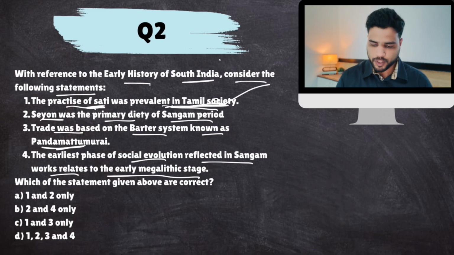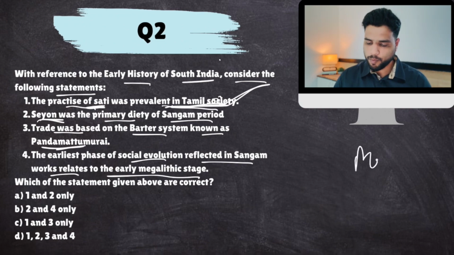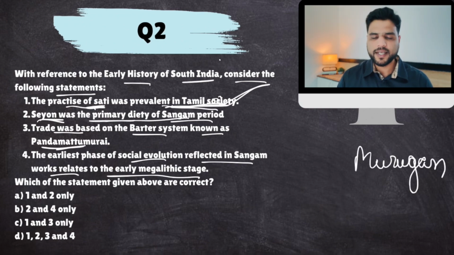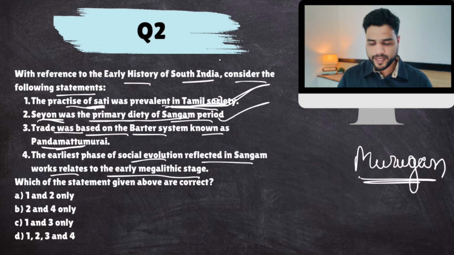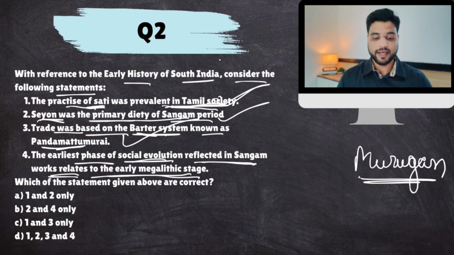Seon is another name for Murugan, so remember that Murugan was the primary deity of the Sangam period. Trade was based on the barter system, absolutely correct.